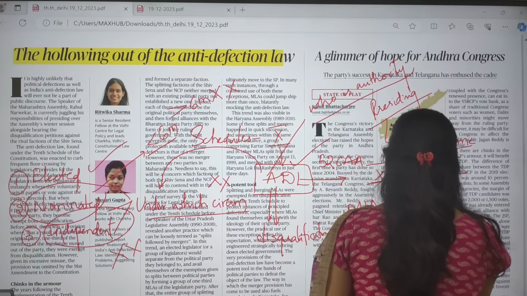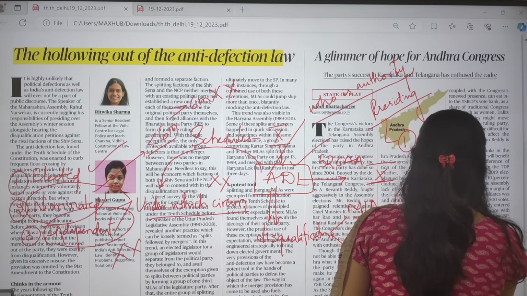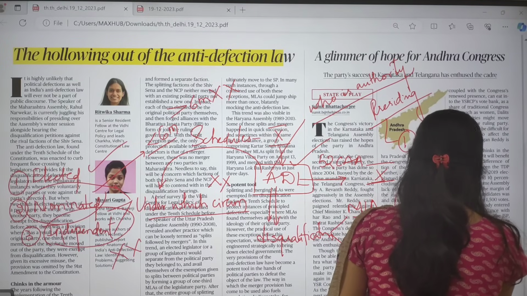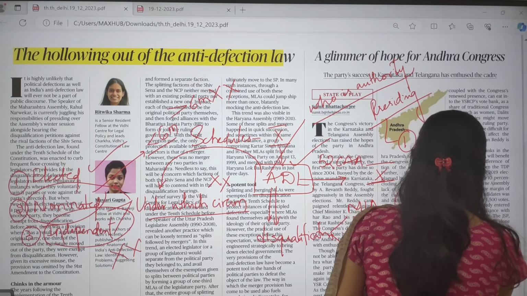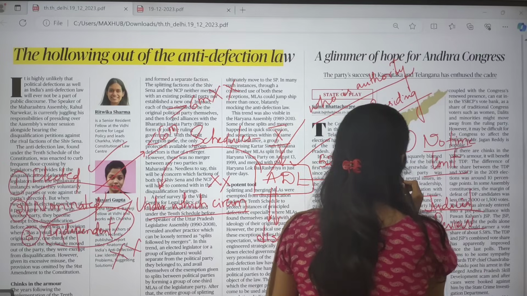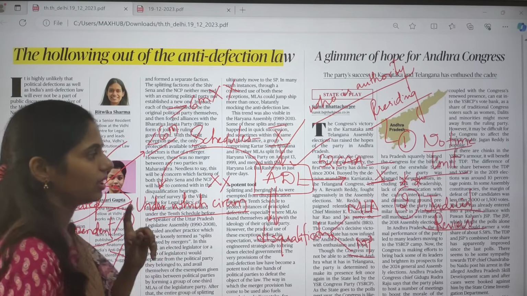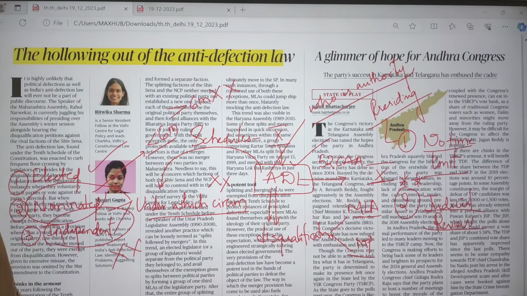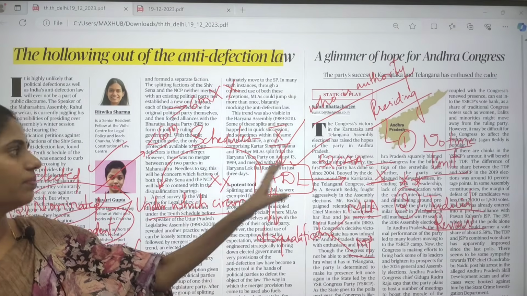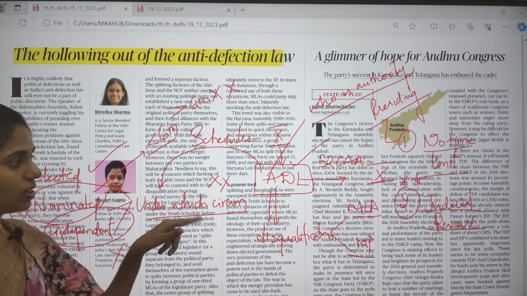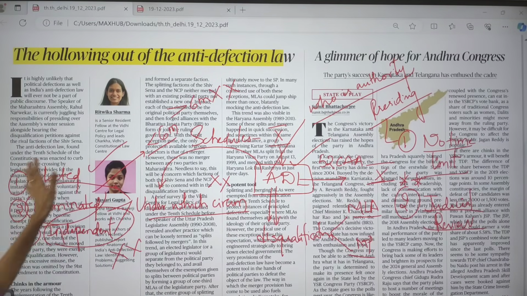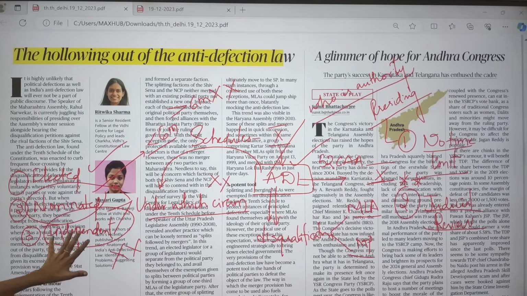The second important thing here is that it comes under judicial review. The action of the presiding officer will be subject to judicial review. This is a very important point, and many students get confused about it. The actions taken by the presiding officer will be subject to judicial review. These are some basic facts that you have to remember regarding this anti-defection law.